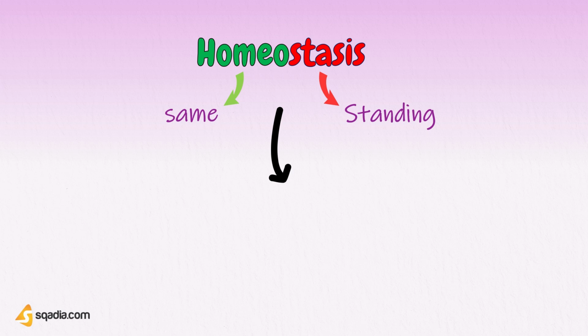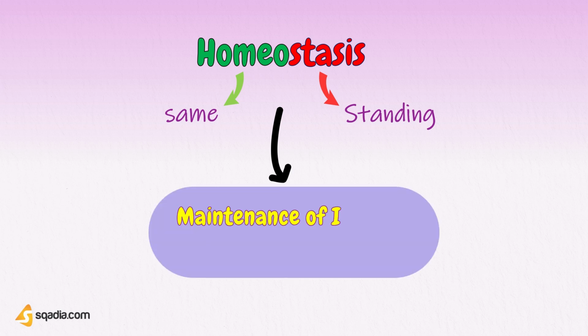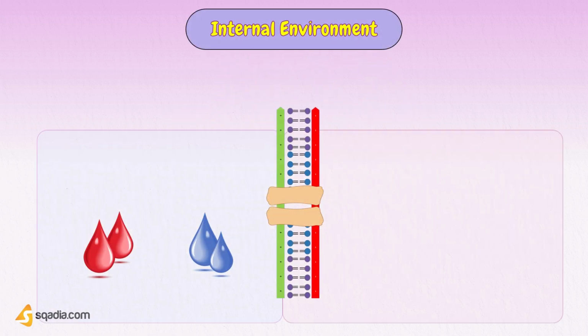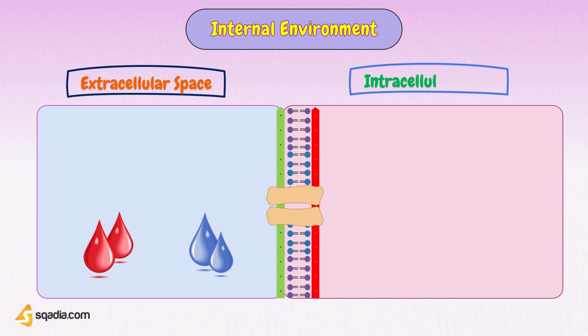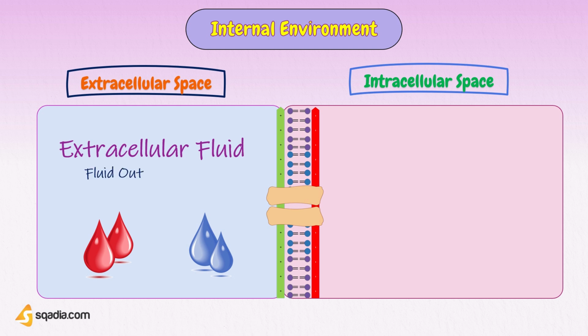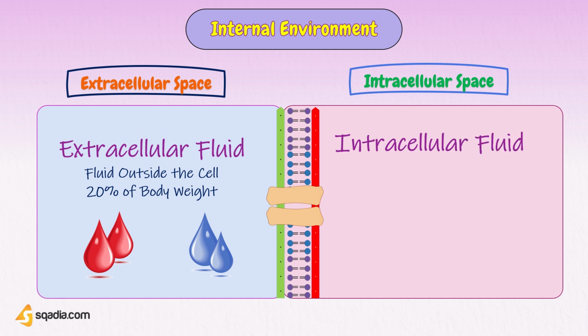Since we have mentioned that homeostasis is the maintenance of internal environment, let's talk about it some more. Internal environment in the body is the extracellular fluid, ECF, in which the cells live. It is the fluid outside the cell, and it constantly moves throughout the body. It consists of 20% of the total body weight. It includes blood, which circulates in the vascular system, and fluid present in between the cells called interstitial fluid. The extracellular fluid contains nutrients, ions, and all other substances necessary for the survival of the cells.